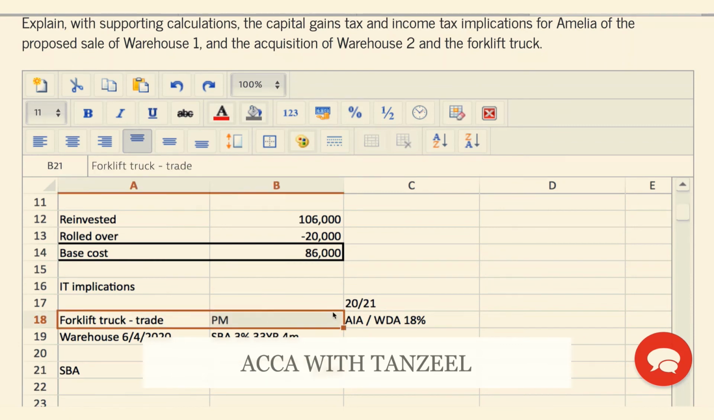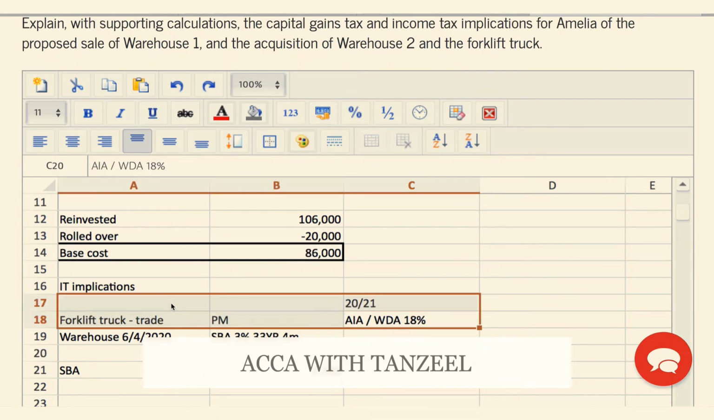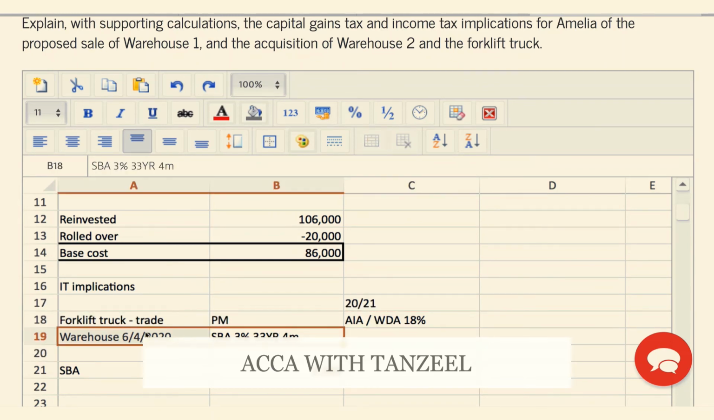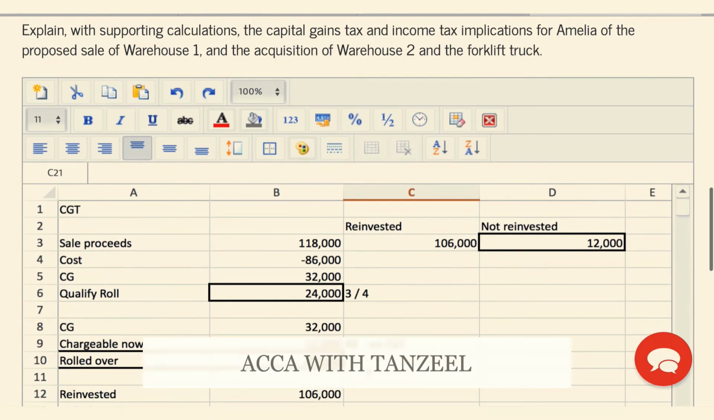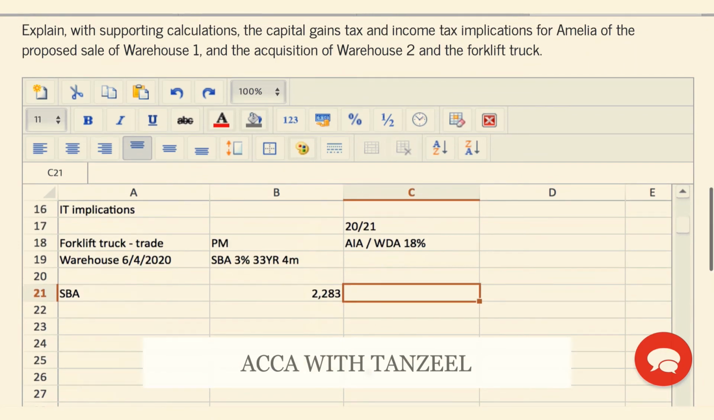This is not the same for plant and machinery. They will get the full year of annual investment allowance and WDA because it is bought within 2021. But for the SBA, you need to see exactly when it was bought to use in the trade. For the warehouse, therefore, it will get 11 months as it was brought into use on the 1st of May. So these are my capital gains tax implications and my income tax implications.